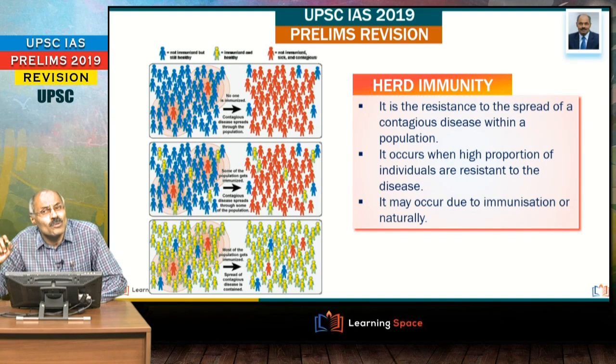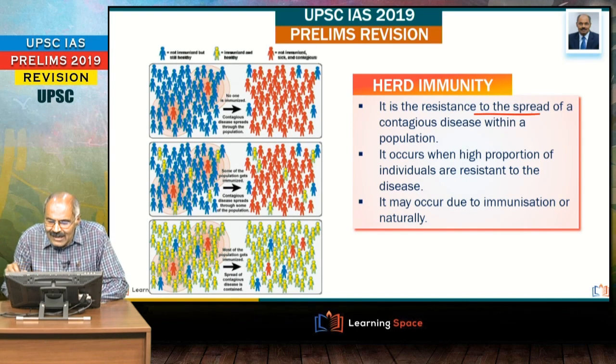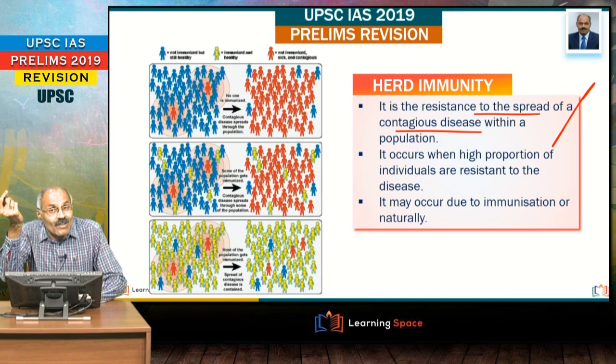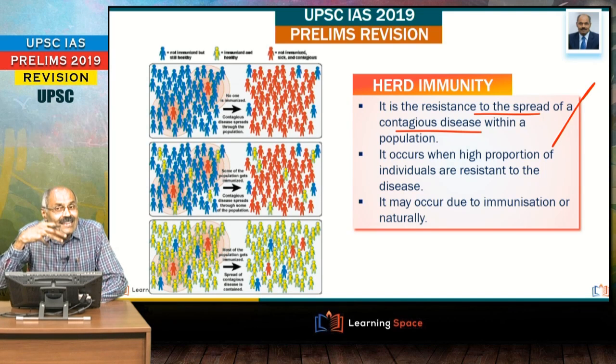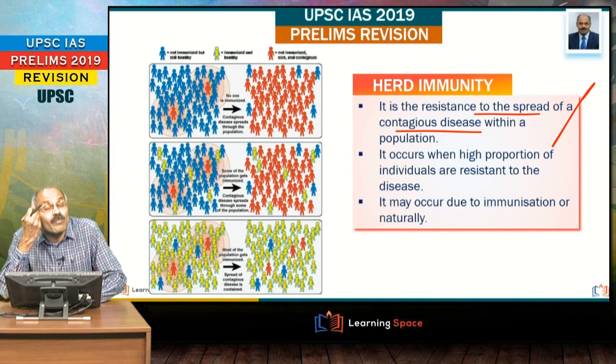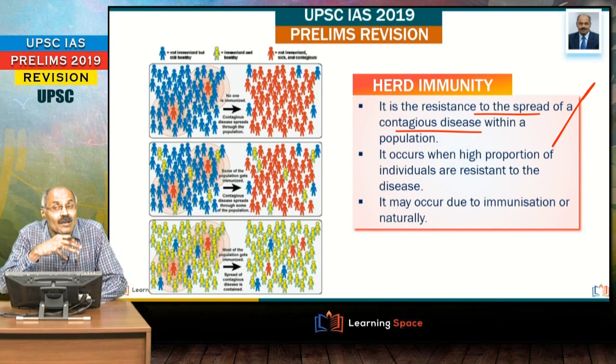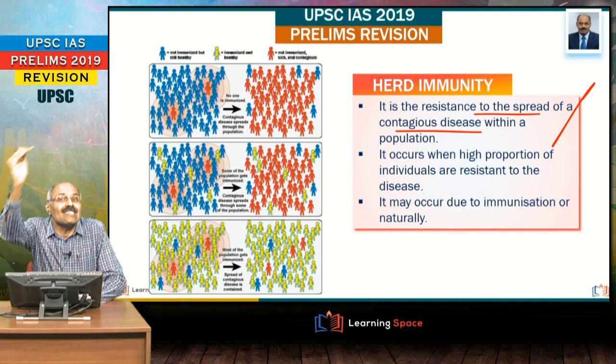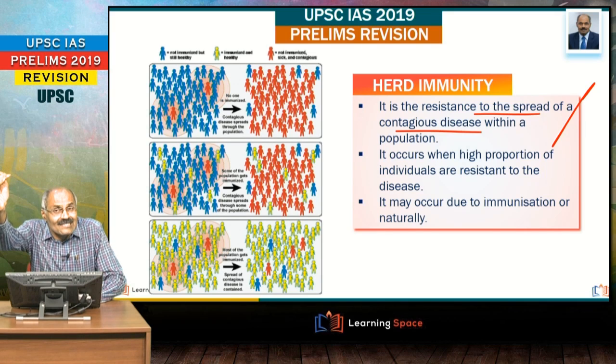What is herd immunity? Herd immunity is resistance to the spread of a contagious disease within a population. That means outbreaks of the disease. When herd immunity is there, the majority of the population are resistant to the disease, and because of that, the chances of an outbreak are less.